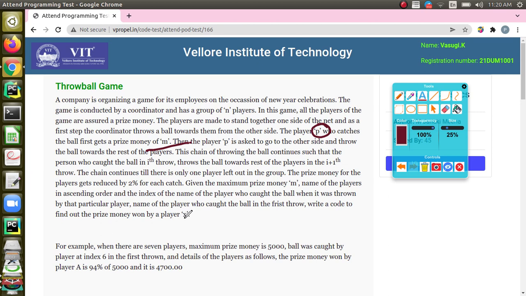So there is a celebration, an event organized by the company, and there is a coordinator. There will be n players standing on one side, and the coordinator will throw the ball, and it will be caught by one of the persons. That person is going to get the maximum prize money.